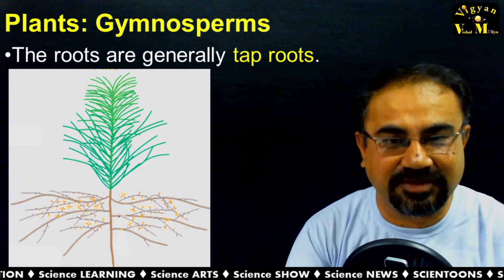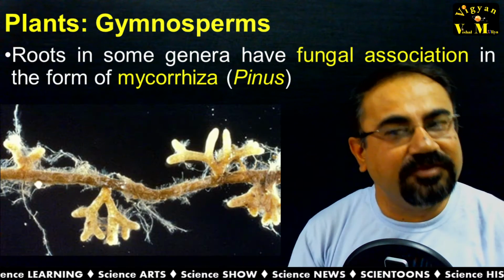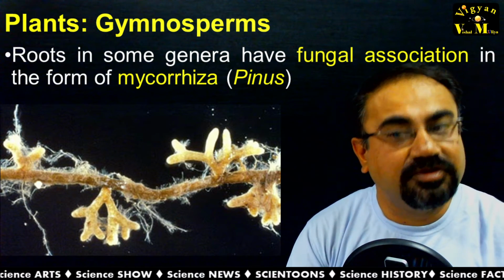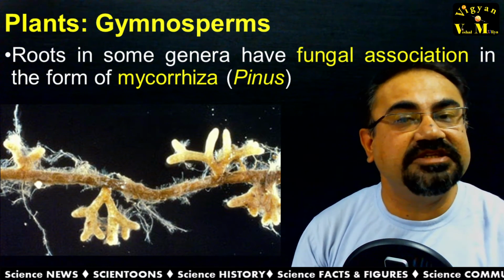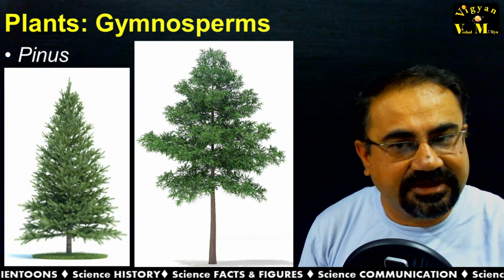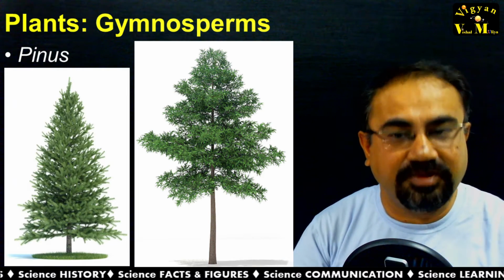Coming to the point, their roots are taproot, associated with the dicotyledon system, not the monocot, which has fibrous roots. Some genera have roots associated with fungi. In the case of pinus, you can see the presence of mycorrhiza. You can see the plant pinus here, and this pinus has mycorrhiza.